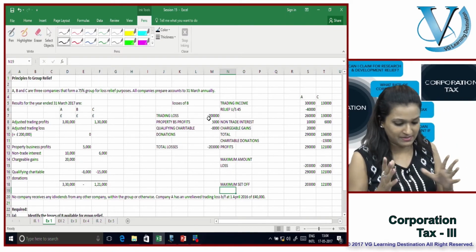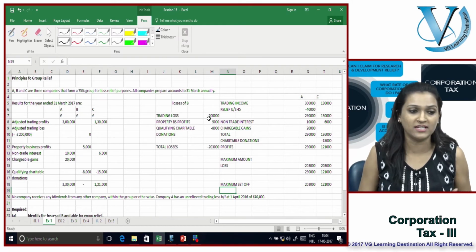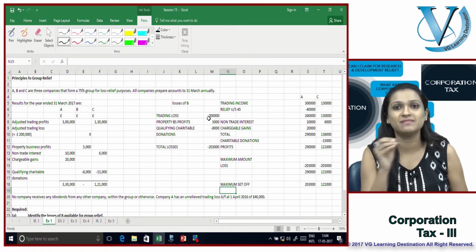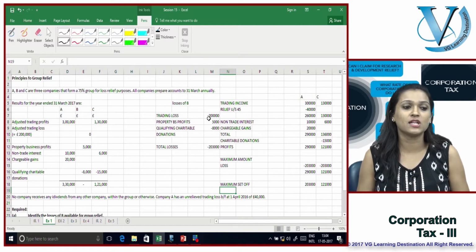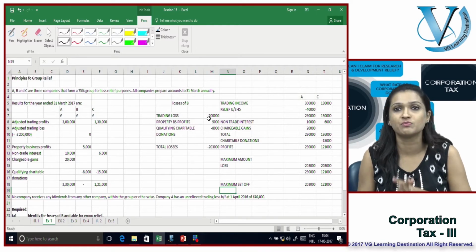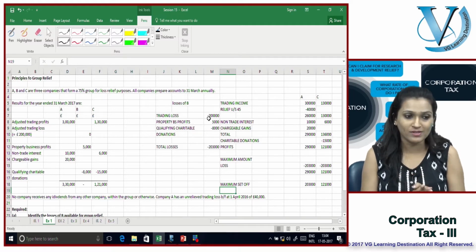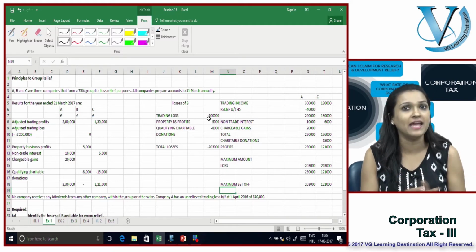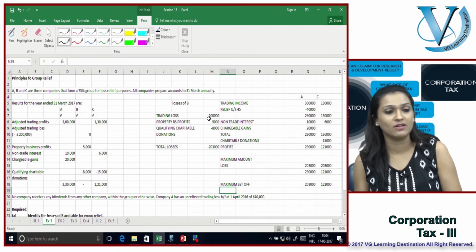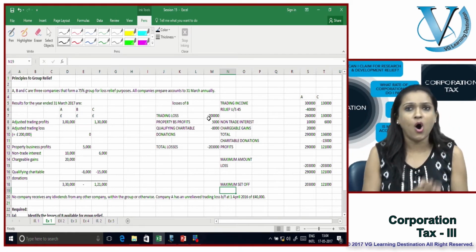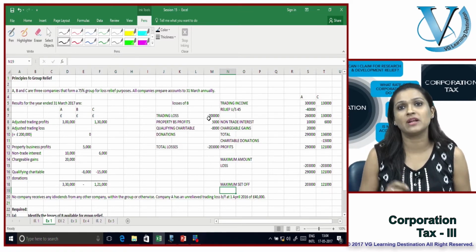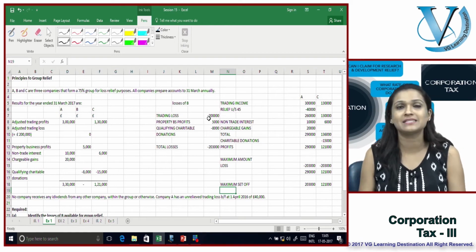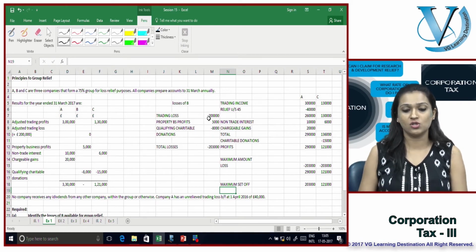Amongst this maximum set off, any permutation combination, as long as these maximum limits are not being surpassed, can be set off against the loss of 203,000 of B. So supposing if you're setting off the entire amount against A, you do not set off anything against C. If you're setting off 121 against C, you can set off the balance against A, or for that matter any permutation combination, as long as these maximum threshold levels are not being surpassed.